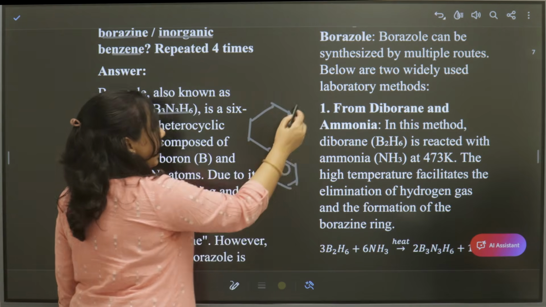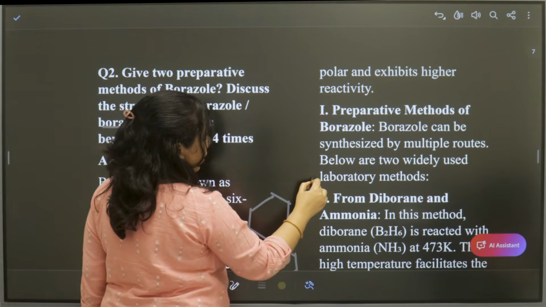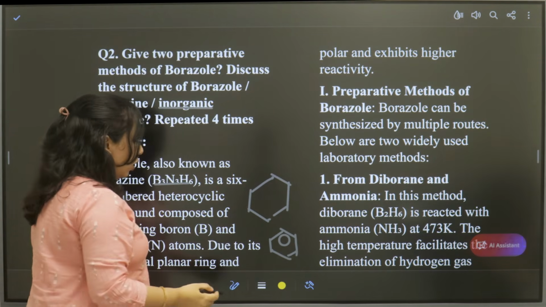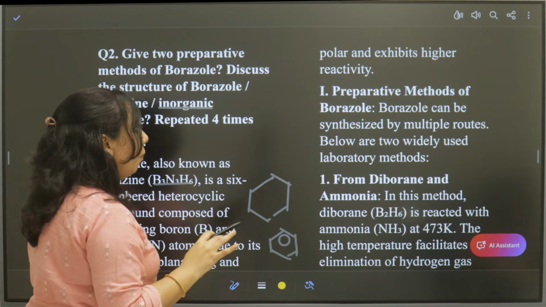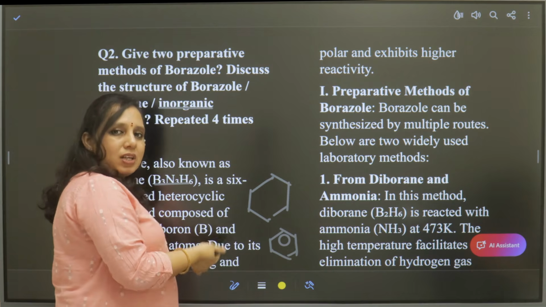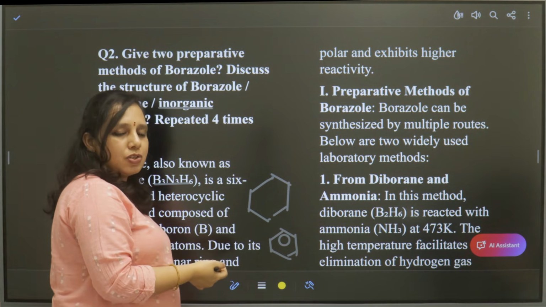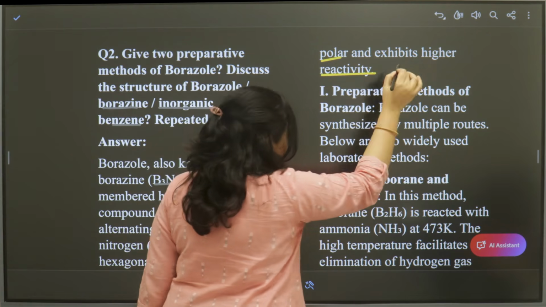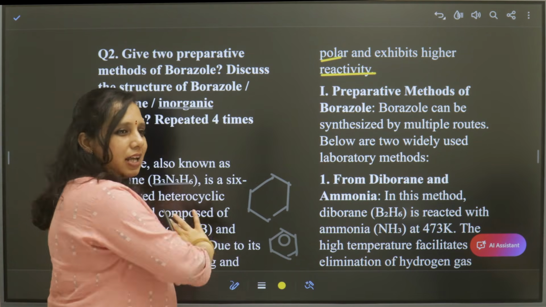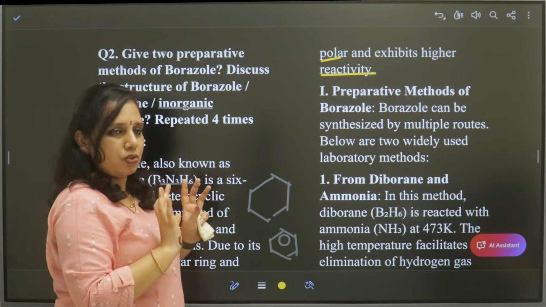Let us see other features. You all know that benzene is non-polar. Whereas borazine, that is inorganic benzene, is a polar compound, hence it is highly reactive. So these are the special features of borazole.